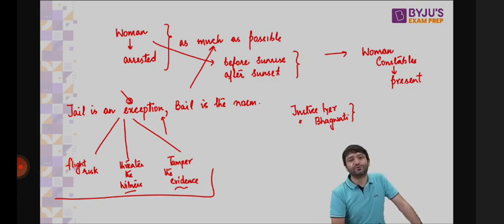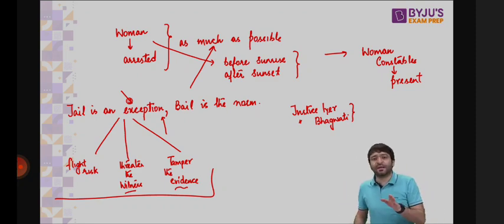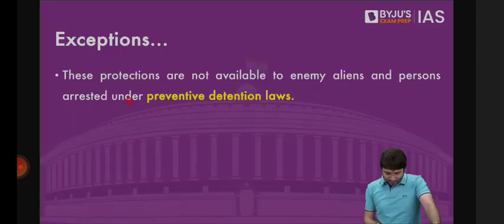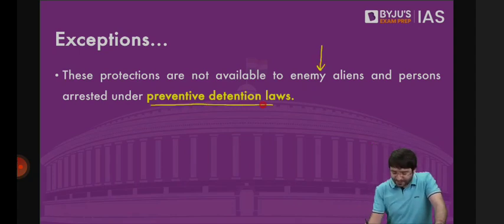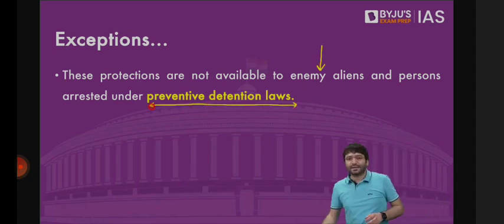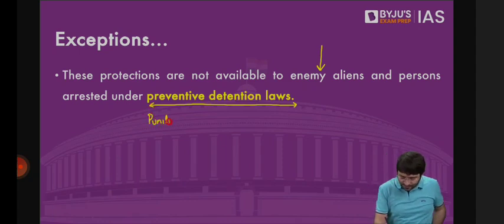That is Article 22 of the Constitution. But even this Article 22 is not an absolute fundamental right, which means all these protections are not available to some people. And who are these individuals? Those who are enemy aliens, as we have discussed previously, the citizens of those countries with which India is at war. And these protections are also not available to those who are under preventive detention laws. Detention is of two types. Either it's a preventive detention or it's a punitive detention.